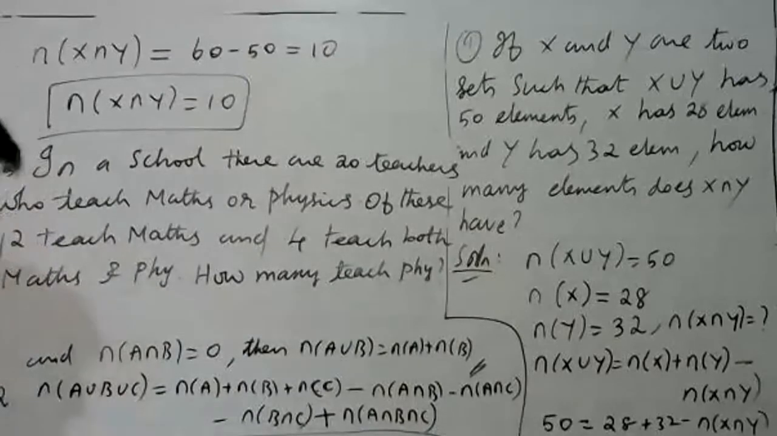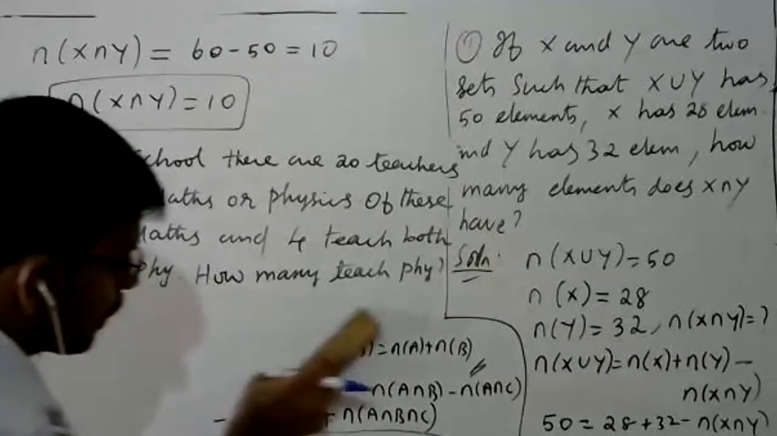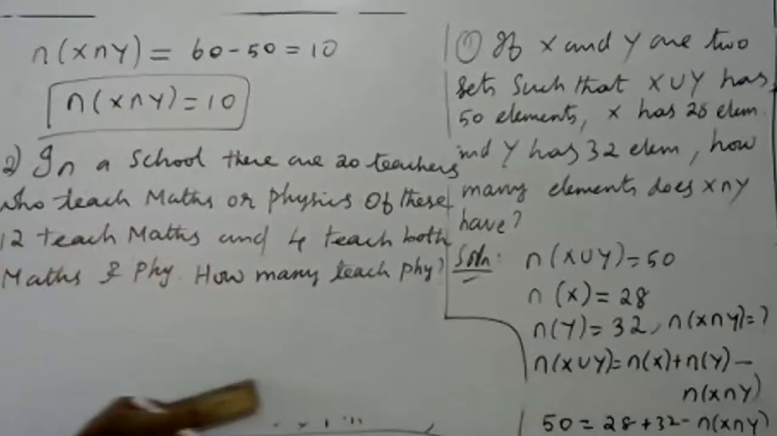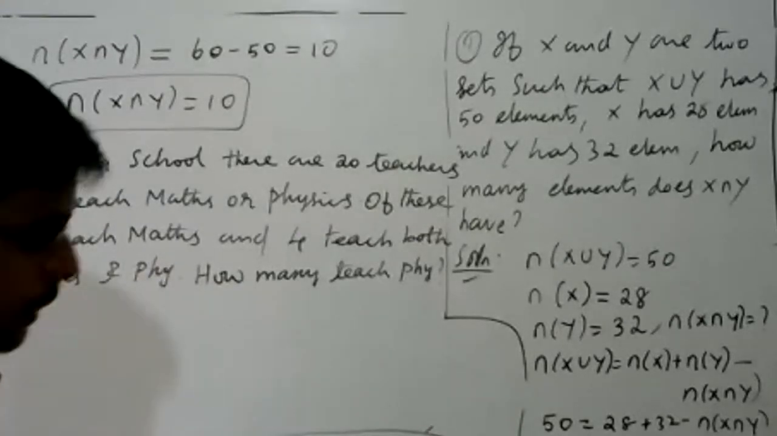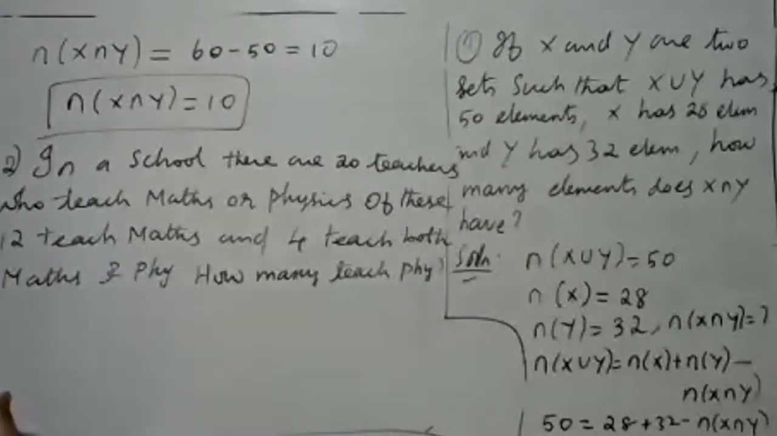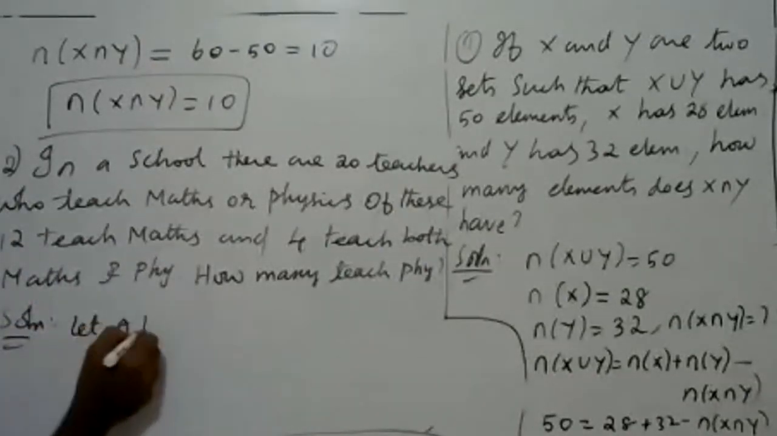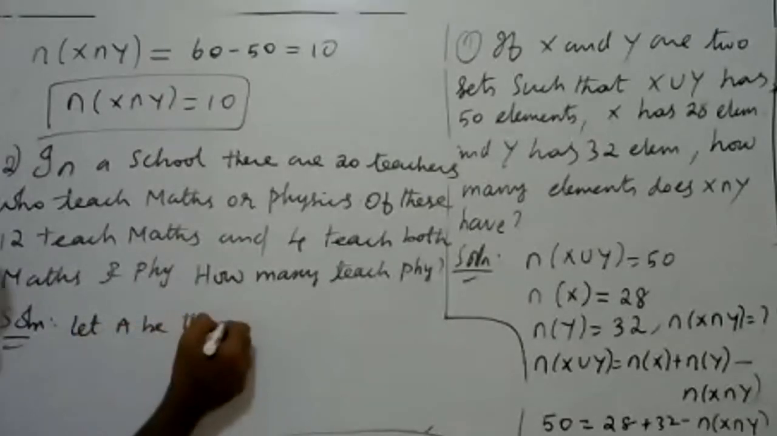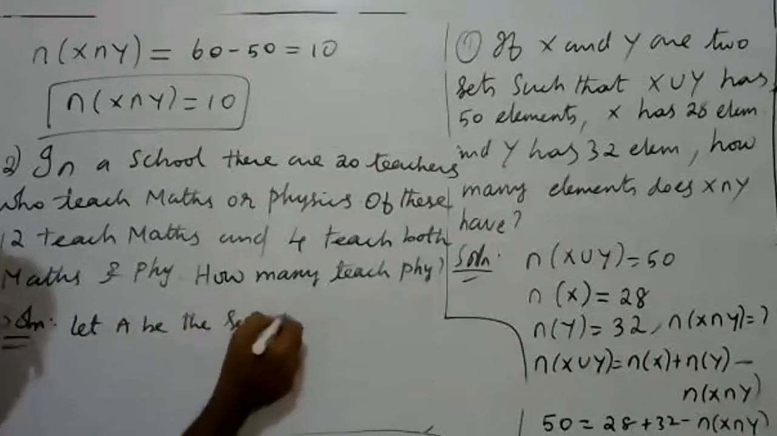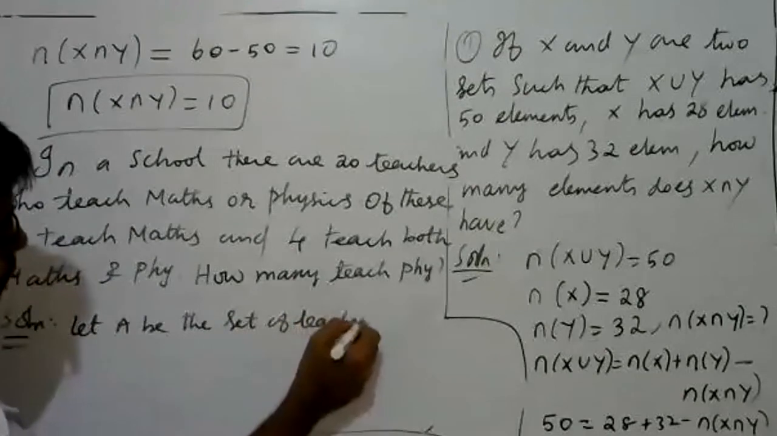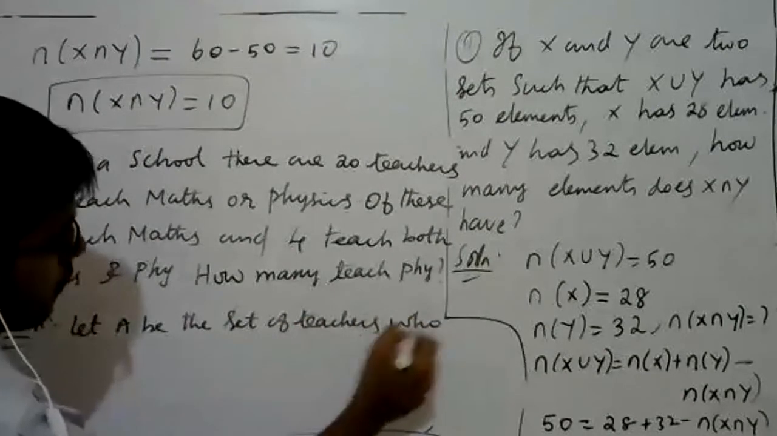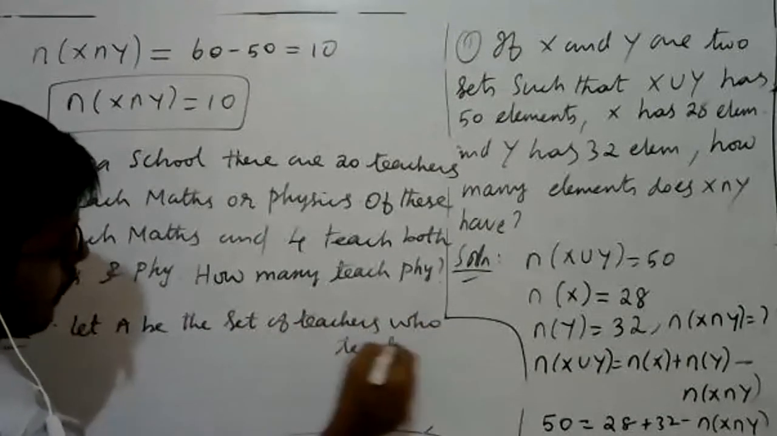Please read the question. It is also a very simple problem. We are going to use the same formula, n of A union B. So look at that. I am going to take that. Let A be the set of teachers who teach maths.